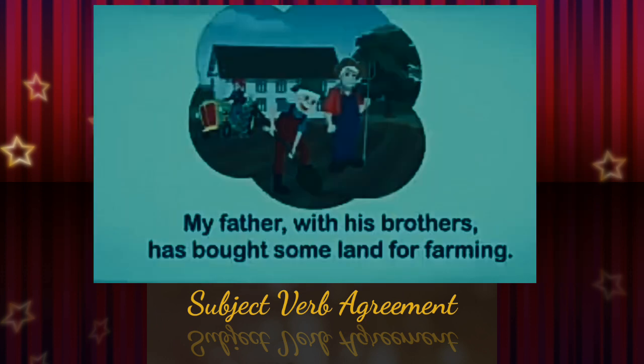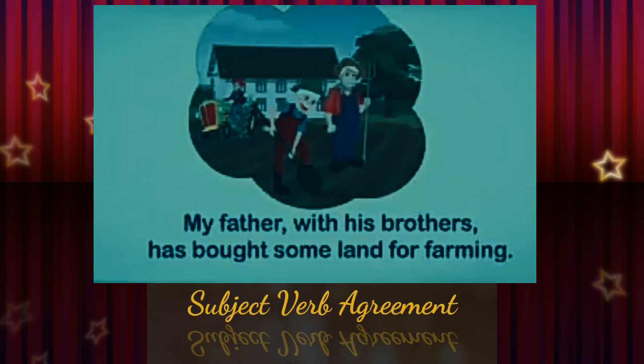Now we can move on to another type of sentence. See, my father with his brothers has bought some land for farming. Here, which is the main subject in this sentence? My father, not his brothers. Understood? So here we have to give importance to our main subject, my father. My father is singular, and that's why we have used the singular verb form has. So don't bother about anything that is added to the subject.